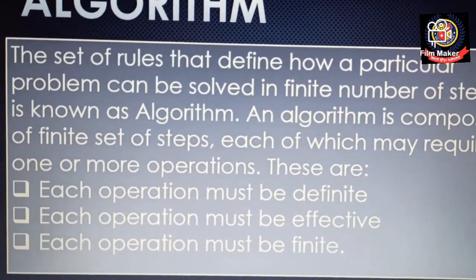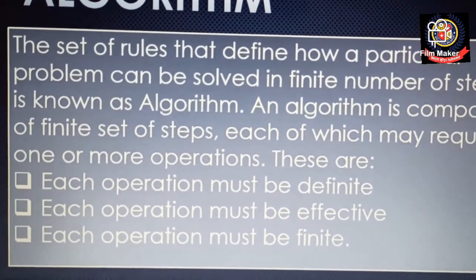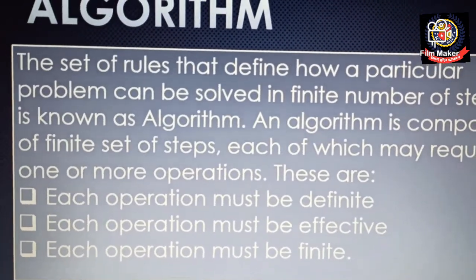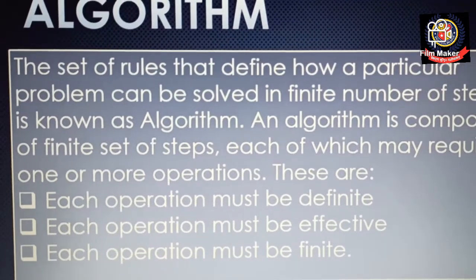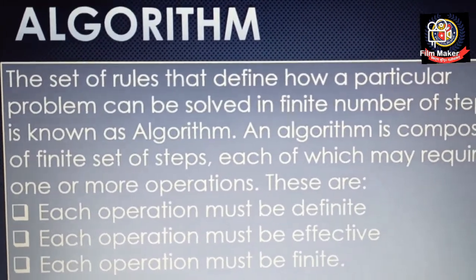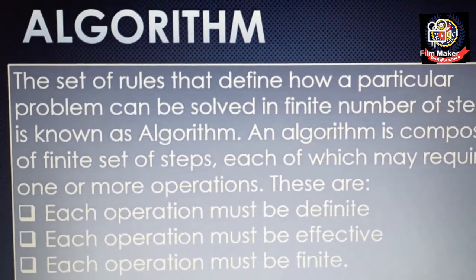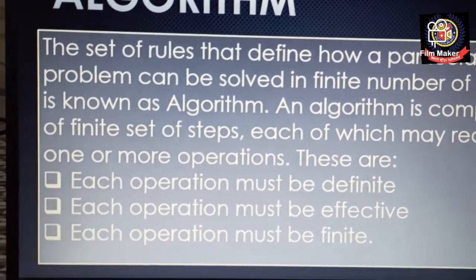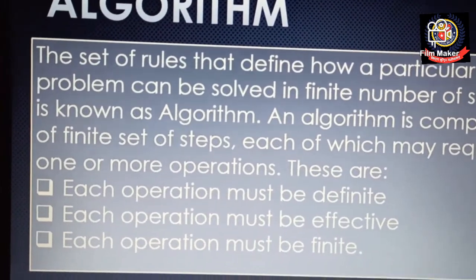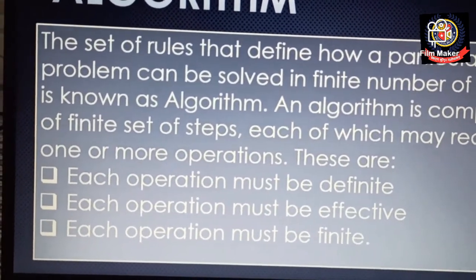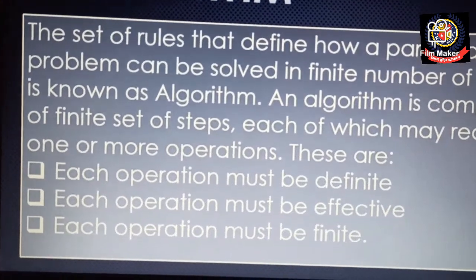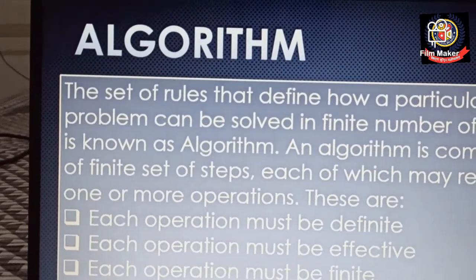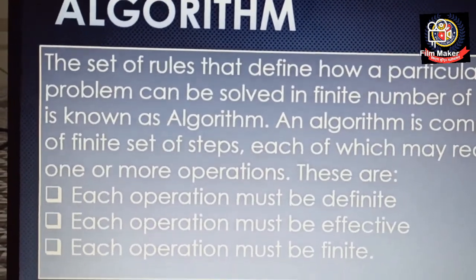Let me give you one example: arithmetic on integers is effective. Suppose I want to add integer numbers, will I be able to do that? Of course I can, because that is effective. But if I want to perform arithmetic operations on real numbers, then it is not at all effective, right? Because some values may be expressible but some may not be, because of the long decimal expansion. So that is the meaning of each operation must be effective.